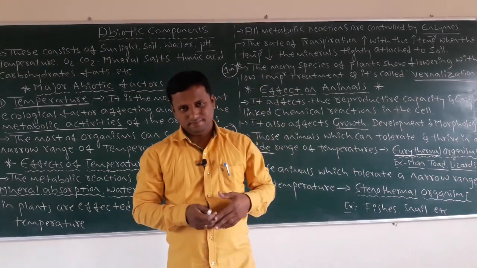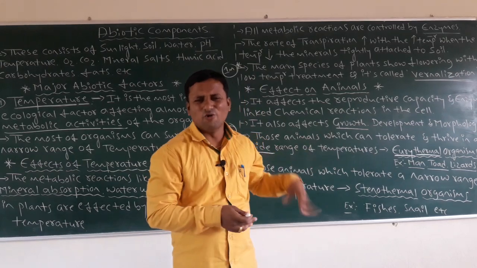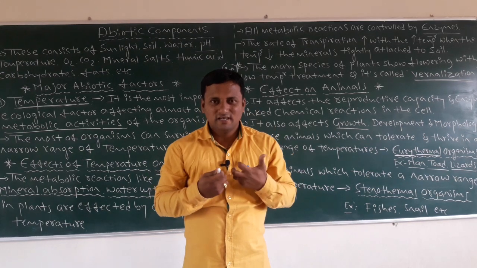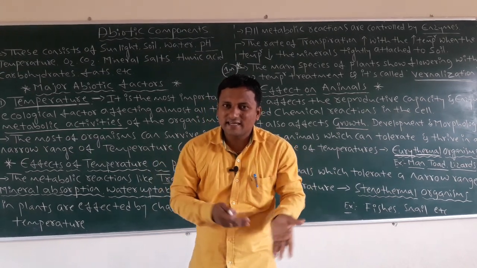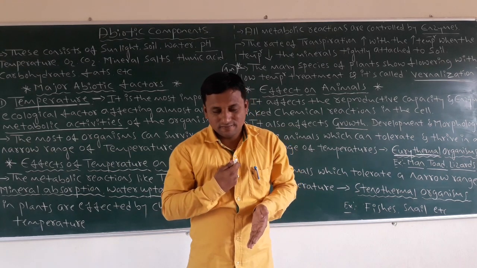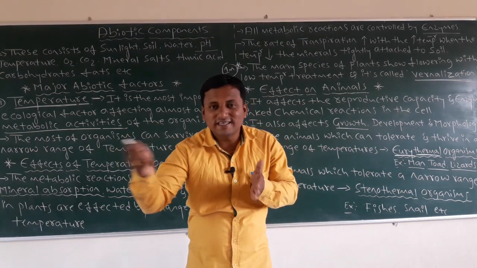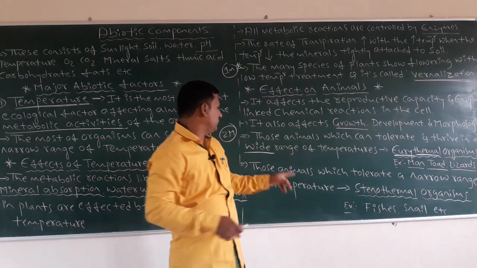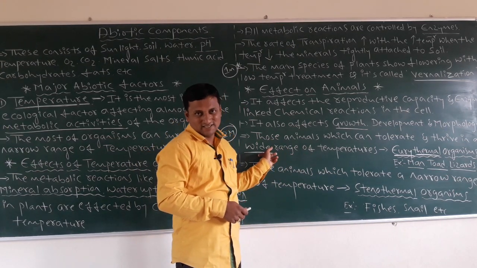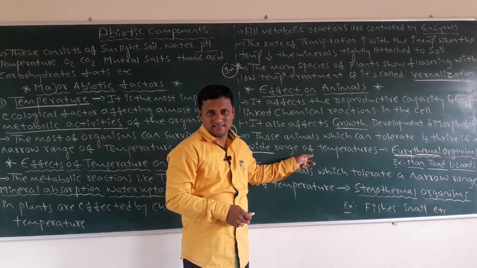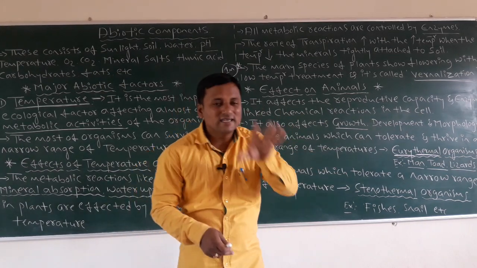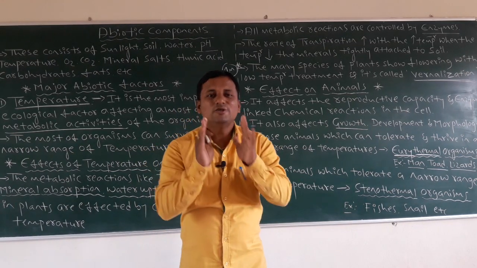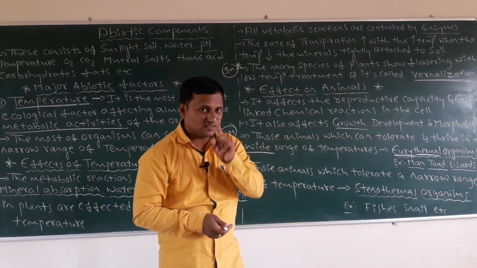Best examples are man, frog, toad, lizards, cyclops, and many more. Just think: even if the temperature becomes less than 10 degrees Celsius, we can survive. If the temperature goes to 35 to 40 degrees Celsius, we can also survive. This type of fluctuation in temperature we call a wide range of temperature. That type of condition is called a eurythermal condition, and those organisms are called eurythermal organisms. Just think about this word.